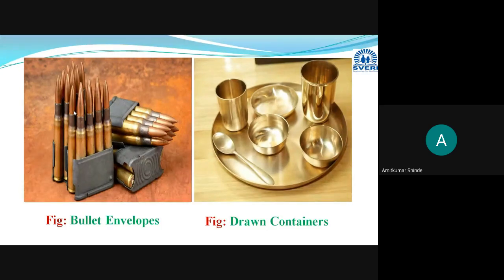Whichever envelope is there, this top cover, this envelope is manufactured with the help of these gilding metals. Then a number of containers are there. Containers in the sense, you can take this glass or different plates made up of brass.